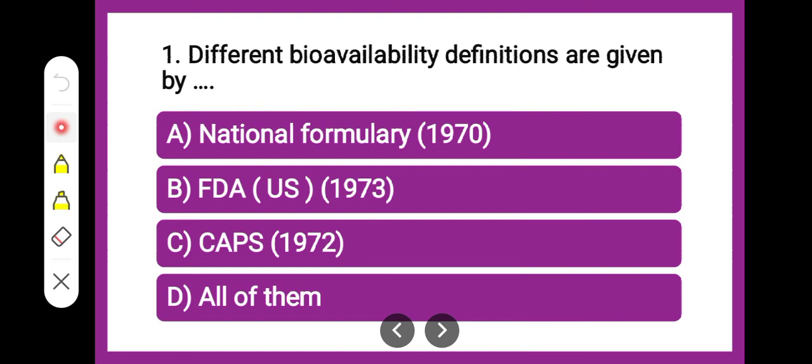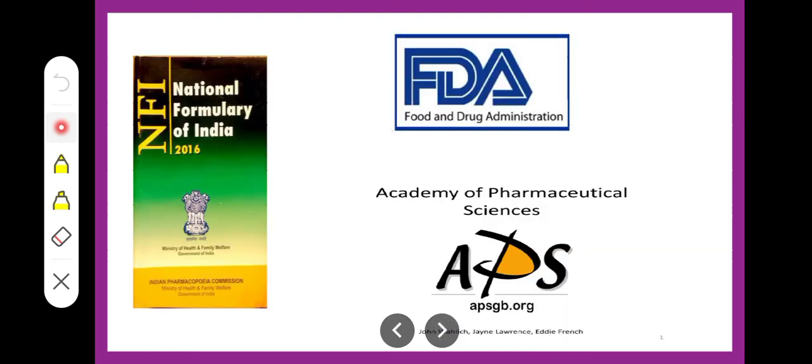So, the different bioavailability definitions are given by National Formulary. Yes, National Formulary also gives a definition of bioavailability: it defines bioavailability as the extent to which the active drug product is taken up by the body in the form which is physiologically active. Then US FDA in 1973 defined bioavailability, in very simple terms, as the degree to which the drug is absorbed from the drug product into the body or the site of action.